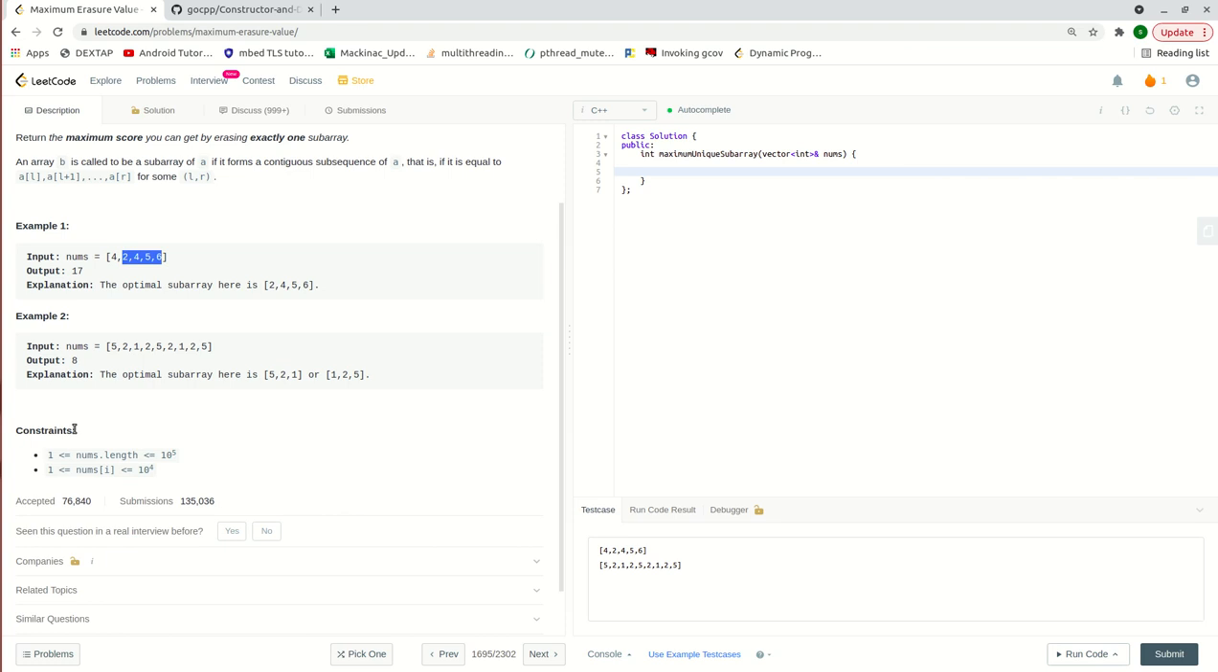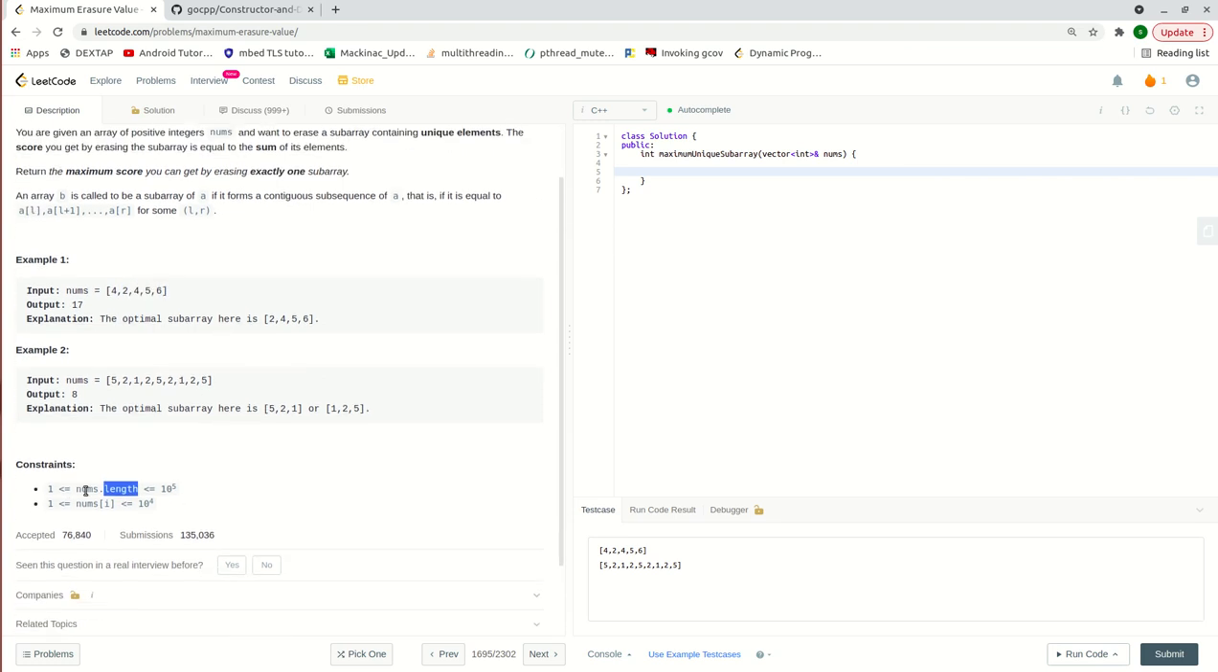If you look at the constraints, the array length can be from 1 to 10 power 5, and the numbers can be between 1 and 10 power 4.